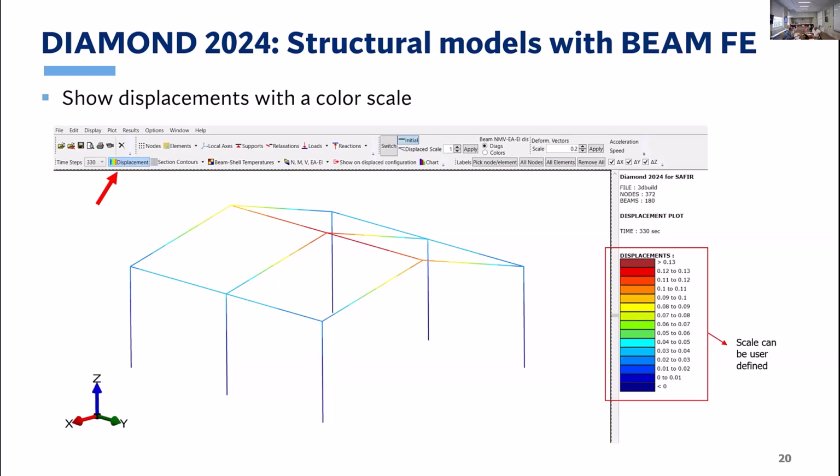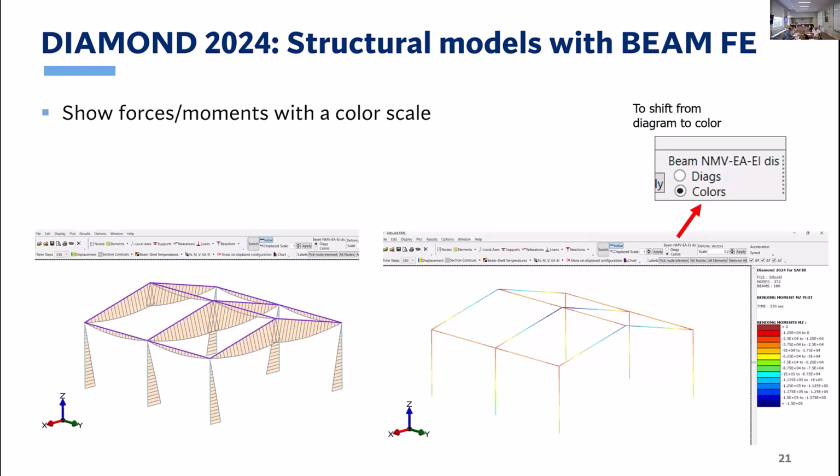You can plot these either on the initial configuration or on the displaced deformed configuration if you want. Similarly, with forces and moments, we were already able to plot these as a diagram, but now they can also be plotted with a color scale, and again with customized scale and possibility to plot on the deformed shape.